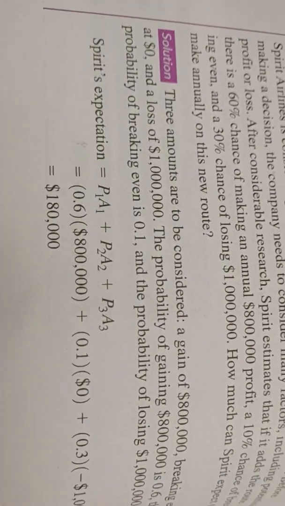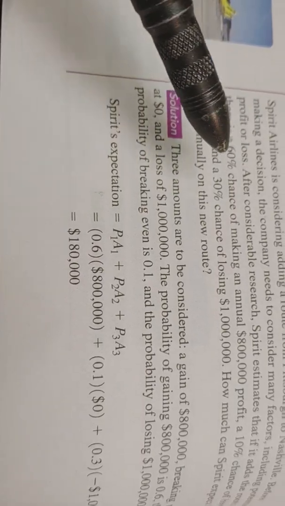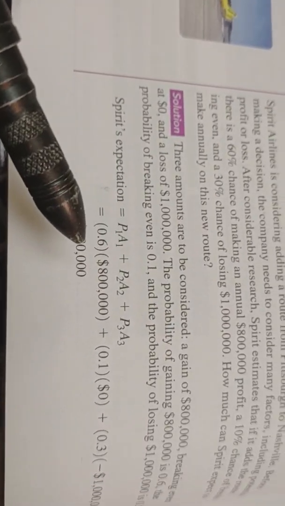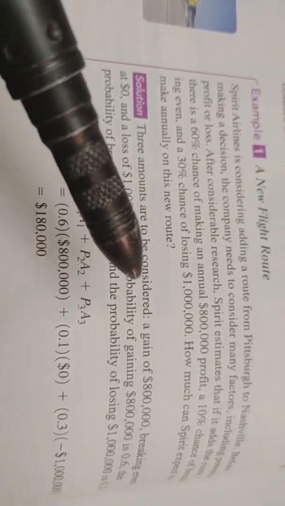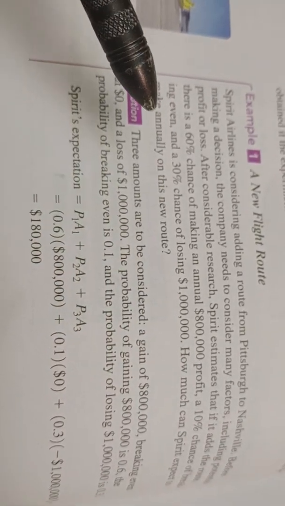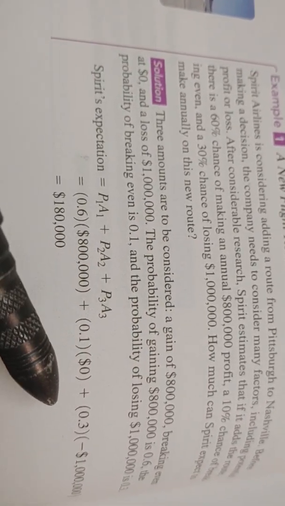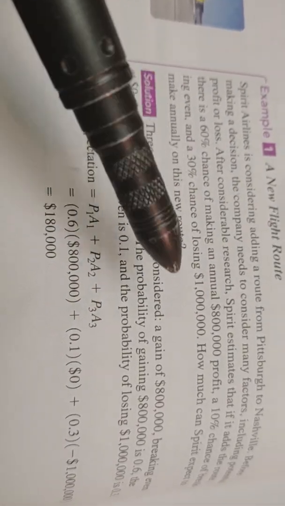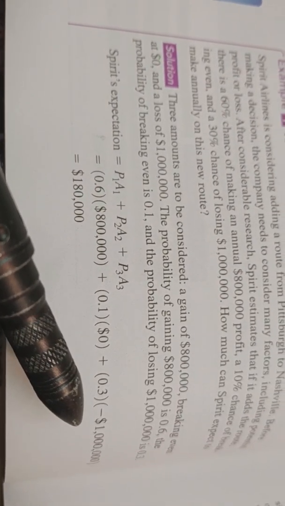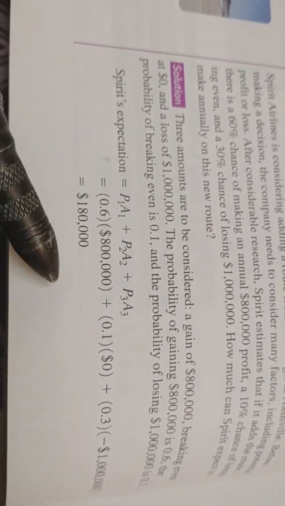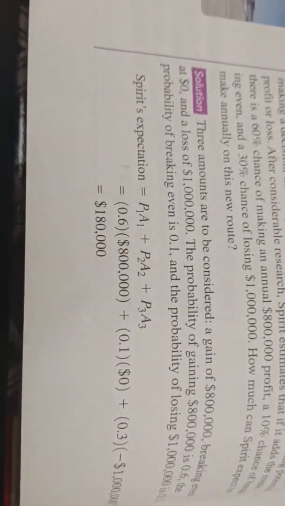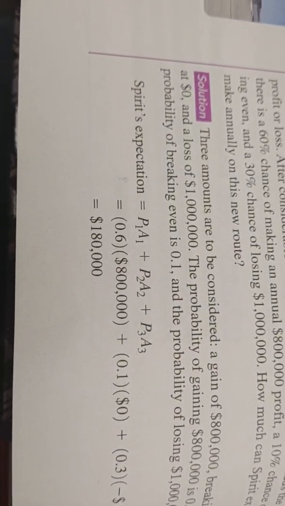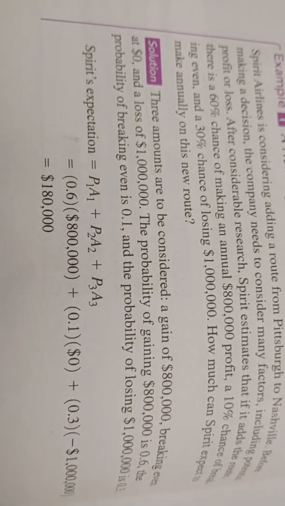Here's what happens. It's a 60% chance of $800,000, so we take 60%, turn it into a decimal, 0.6, and multiply times 800,000. Plus, we have a 10% chance of breaking even, so 0.1 times 0. Plus, we have a 30% chance of losing $1 million, so 0.3 times negative 1 million. If we lose, it becomes a negative number. If we do this math, we get $180,000. So Spirit can expect to make $180,000 profit if they go into this venture.